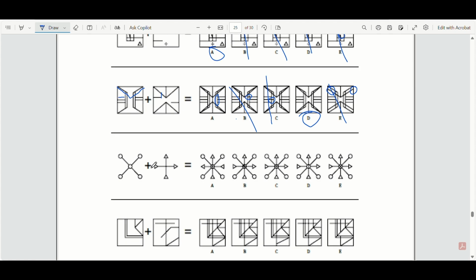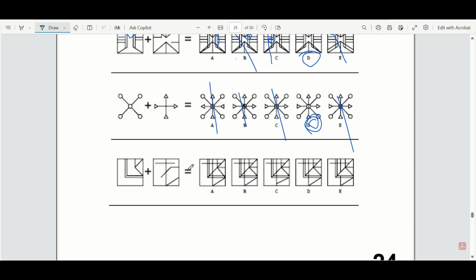Look at the next question. Arrow should be pointing to the right. And cancel out option A. There shouldn't be a cross right here. So I could cancel out option E. This is a square in the middle, so I can cancel that out. And again, you've got a cross in the middle, and cancel that out. So you're left with option D. Next question.